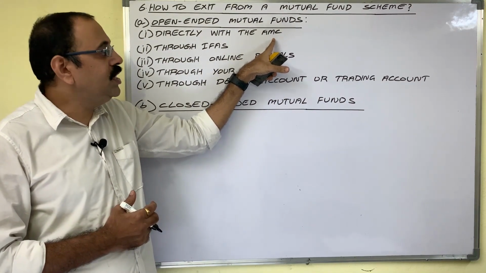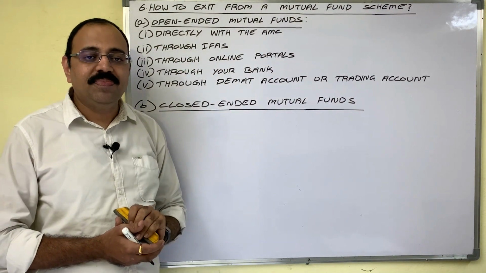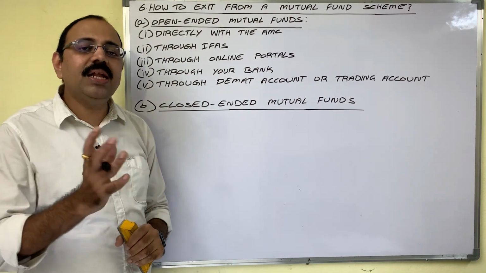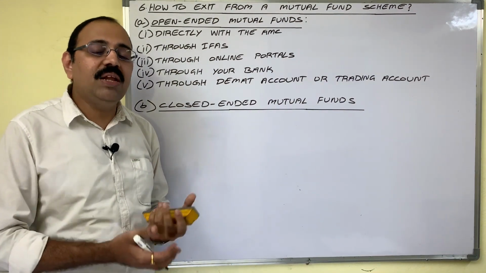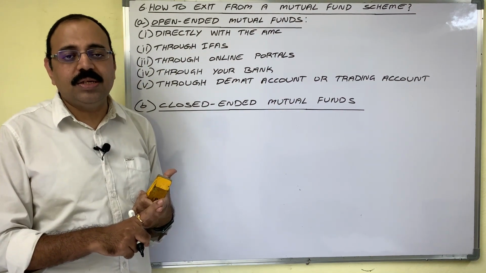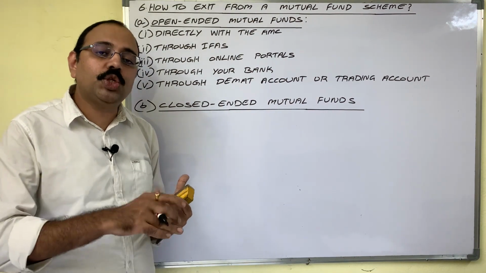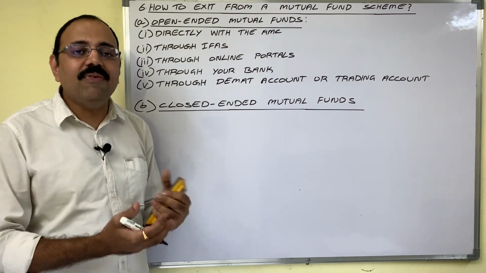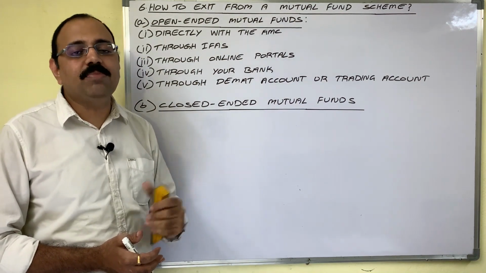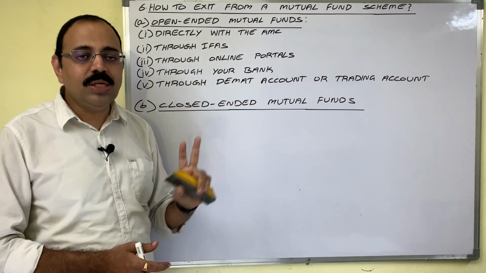When investor purchases mutual fund schemes, AMC issues one account statement. So redemption slip is attached to that account statement. By filling that redemption slip, by giving the basic information like his folio number, mutual fund scheme details, number of units which he wants to redeem, bank details in which amount has to be credited. So by giving this required information, he has to fill that redemption form. He should visit nearest AMC office and he can submit that form. Through online also he can do the same.